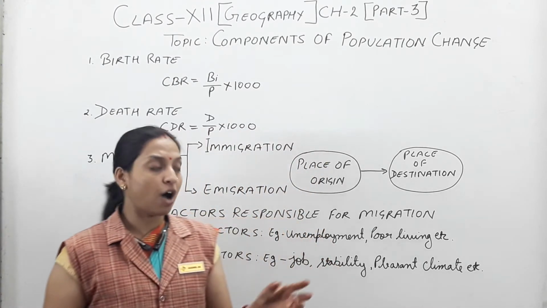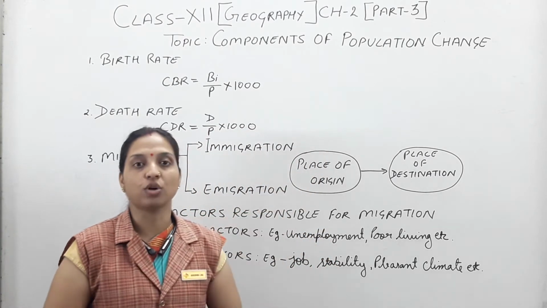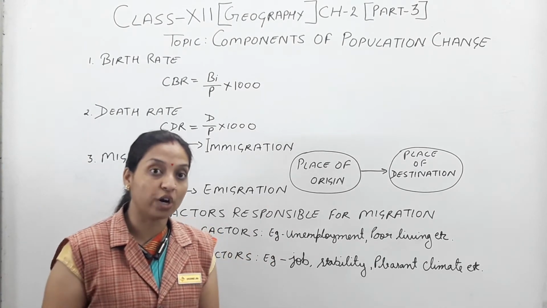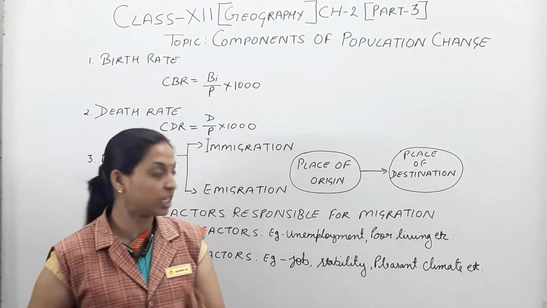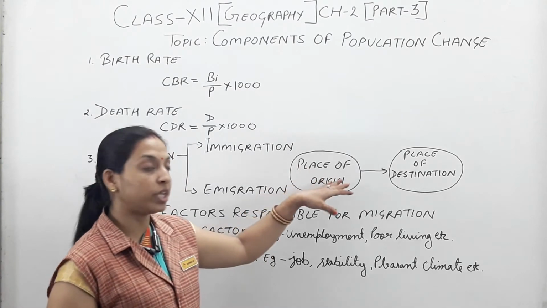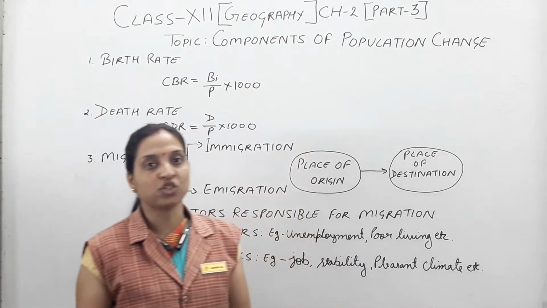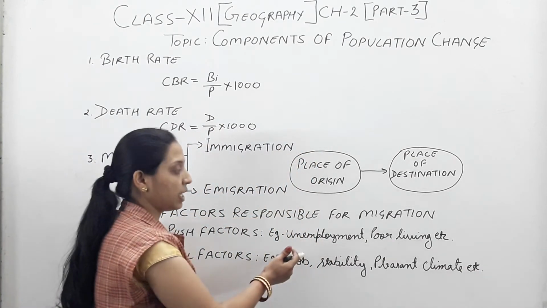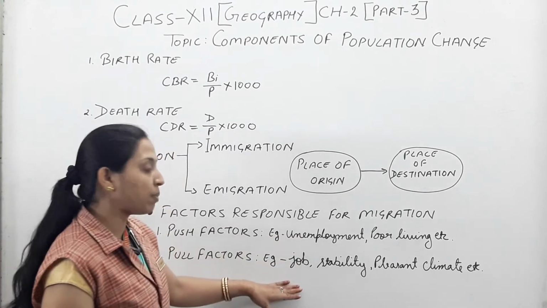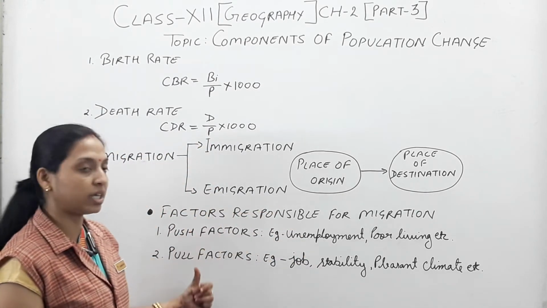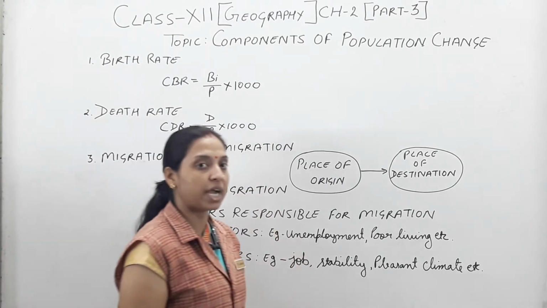Next one is the pleasant climate. Sometimes people are affected because of climatic conditions also, like when we talk about polar areas, or extremely cold and extremely hot areas, people don't want to live there, so that's why they leave their place of origin and move to the destination place. As well as health and education, I already told you. Whatever lacunas are here, the things that attract there, this is the basic difference between the push factor and pull factor. Hopefully you understand this concept.